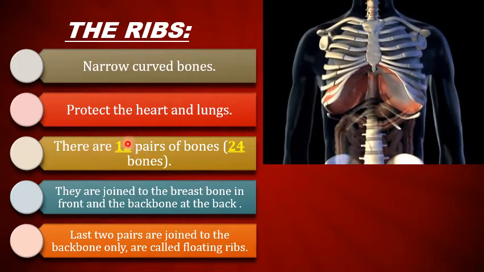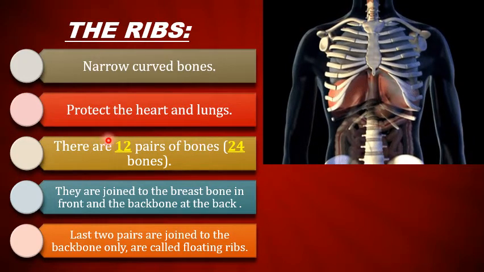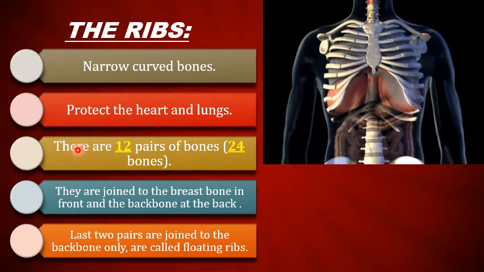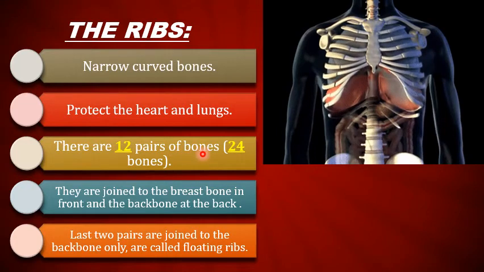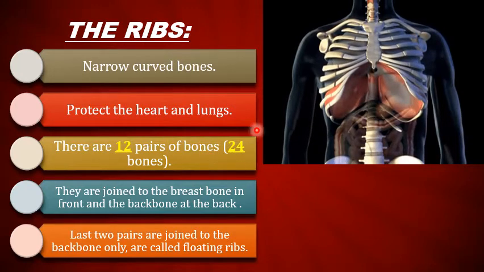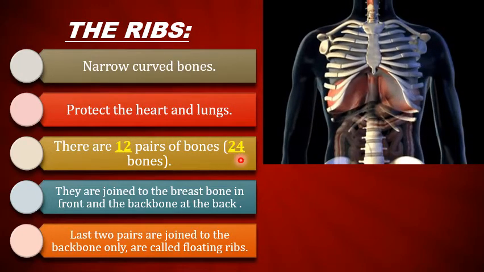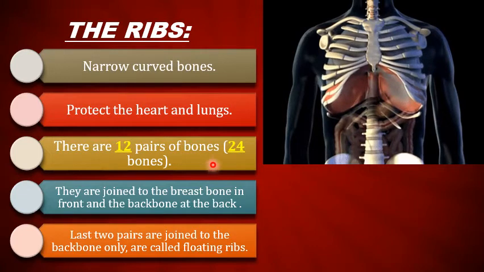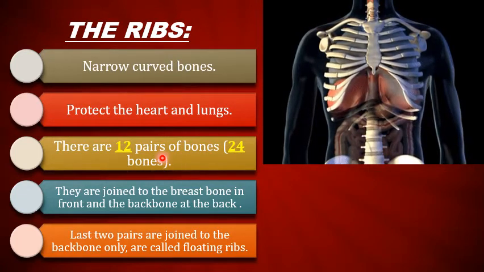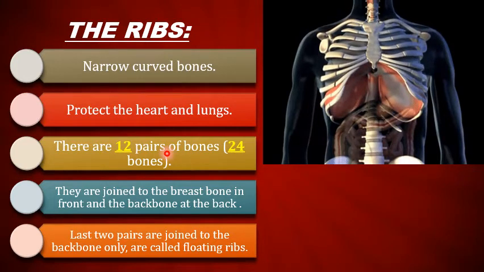There are 12 pairs of bones. Here you can count them as well. It means what is the total number? If we multiply it by 2, we get 24. So the total number of bones in the ribs is 24. So we have 24 bones in our ribs, or 12 pairs of bones.